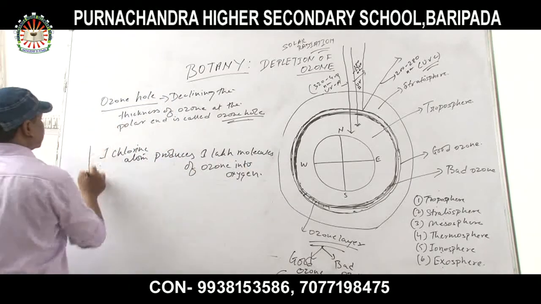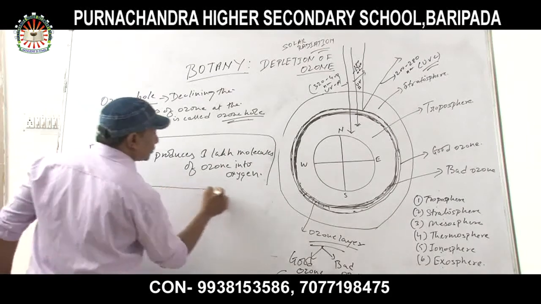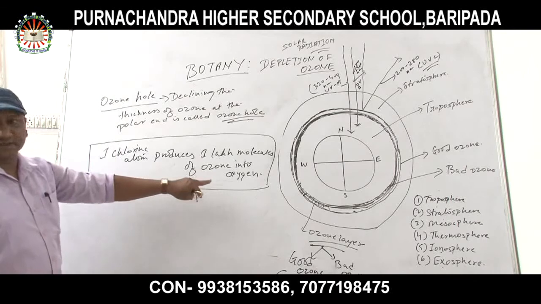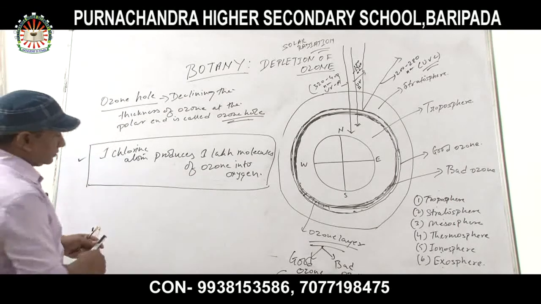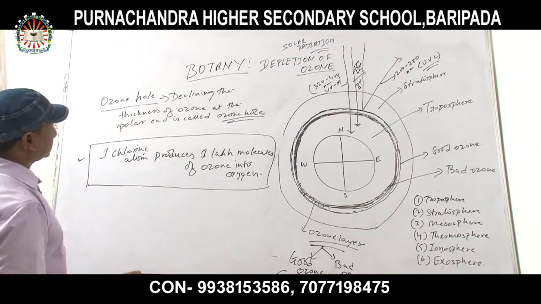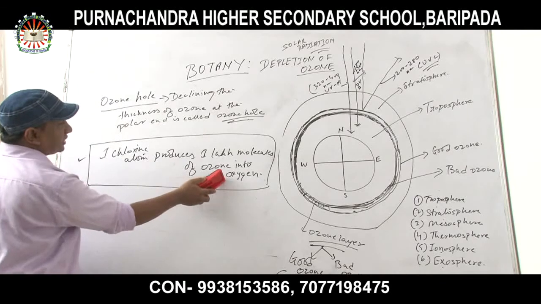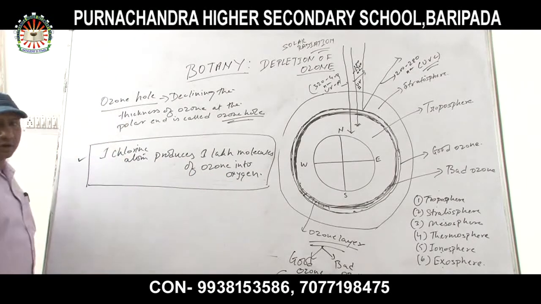Now remember, this is a very important point to remember: one chlorine atom converts 1 lakh molecules of ozone into oxygen. So chlorine is responsible for the depletion of ozone.